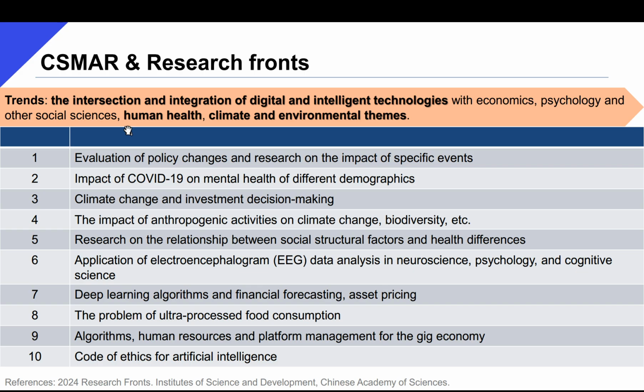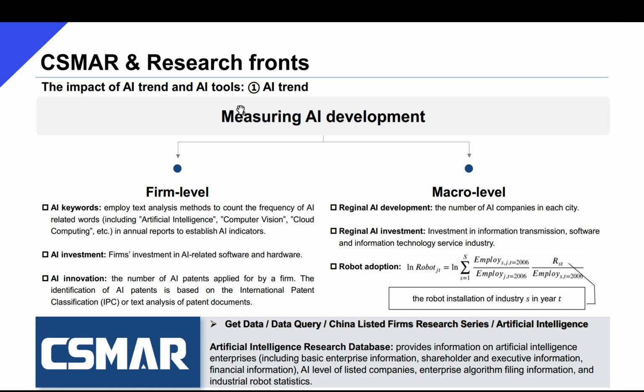And as we are now in the age of AI, with intelligent technologies as one of the most prominent trends, we will select a few example articles to exemplify how to incorporate this trend into our study with the help of CSMAR data. Existing studies usually approach the impact of AI in two different ways. The first one is to capture the AI trend by measuring the development of AI. AI development is usually measured on two levels, firm level and macro level.